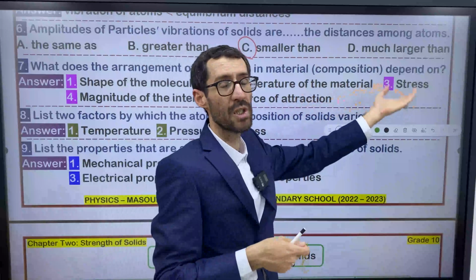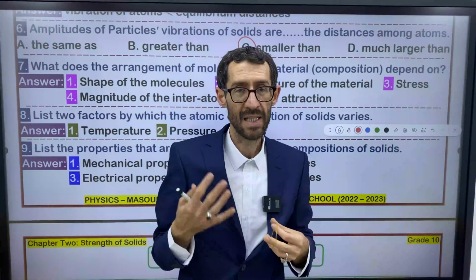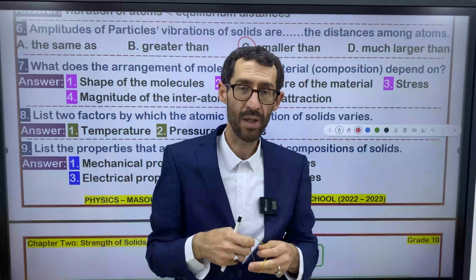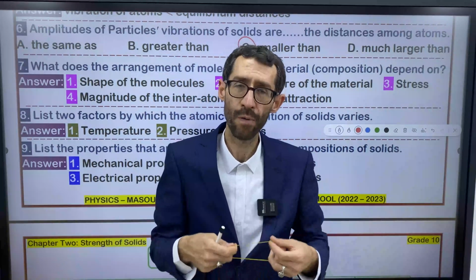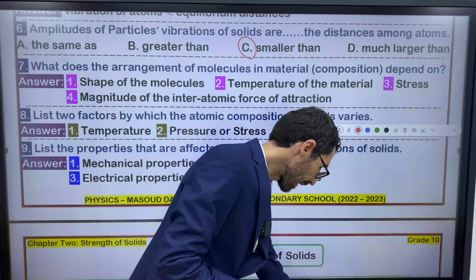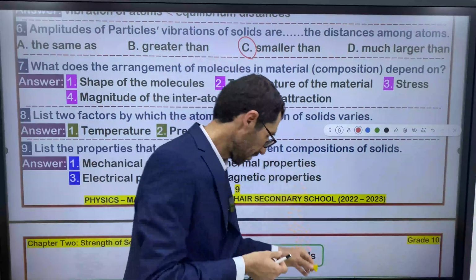What do you say about stress? Does stress have to do with composition or not? Does it have any effect on composition? Of course, it has an effect on composition.